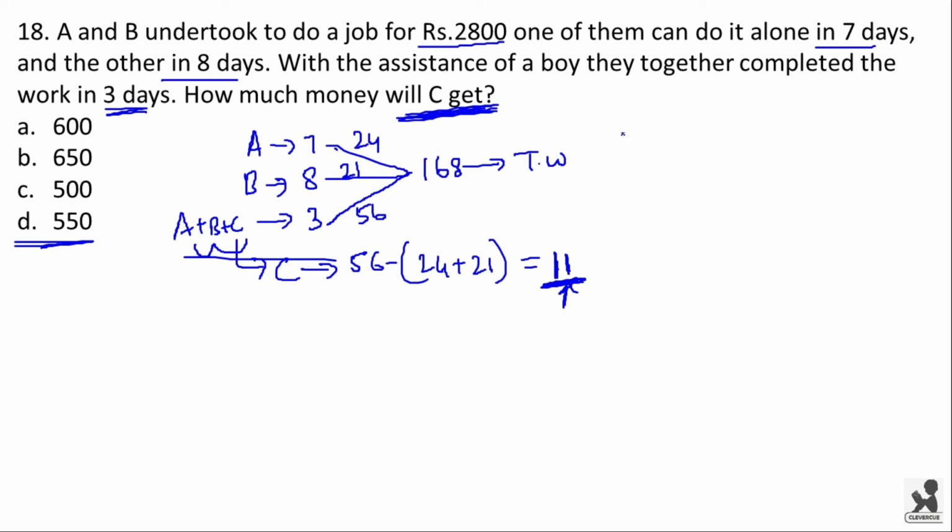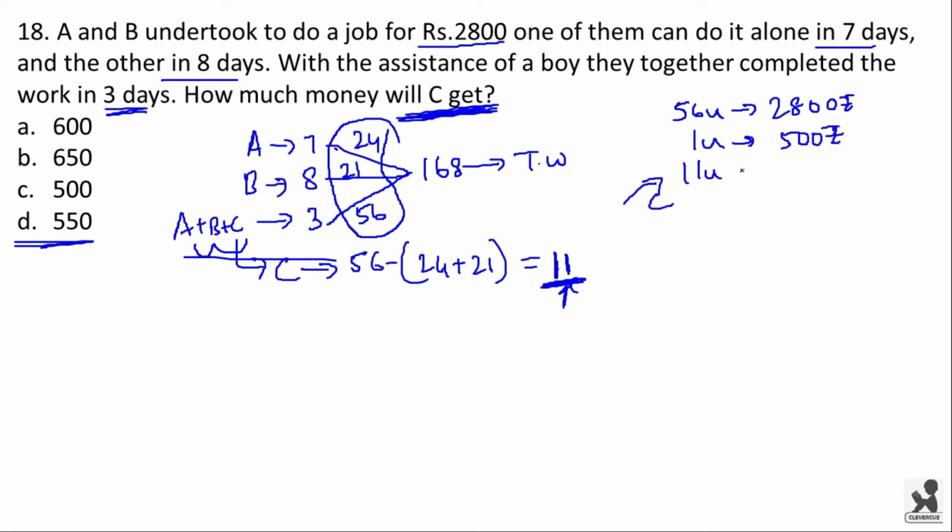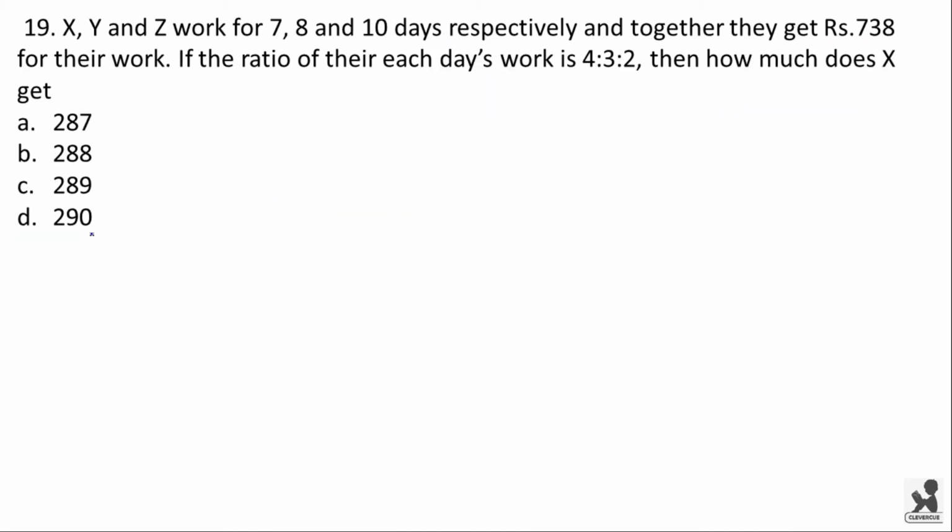See, the combined efficiency, 56 units, will be equal to 2800 rupees, because the ratio of efficiency will be equal to ratio of wages. Now 1 unit will be 50 rupees and 11 units, that is wage of C, will be equal to 550 rupees. So 550 rupees is the share of C. Option D is the right answer.